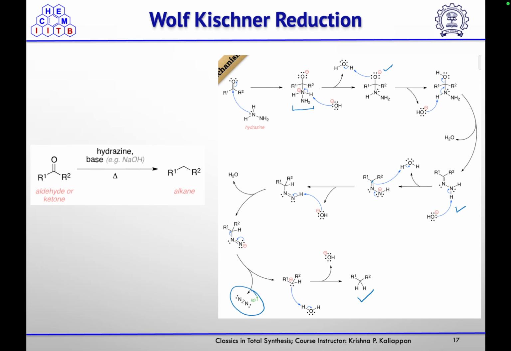So hydrazine first will do the addition reaction, and then it will form the iminium ion, and then after the loss of nitrogen you will get CH2 at that position. So an anion will generate, that anion will take the proton and you will get the CH2. So this is known as Wolff-Kishner reduction, which one can use to convert an aldehyde or ketone to the corresponding alkane.